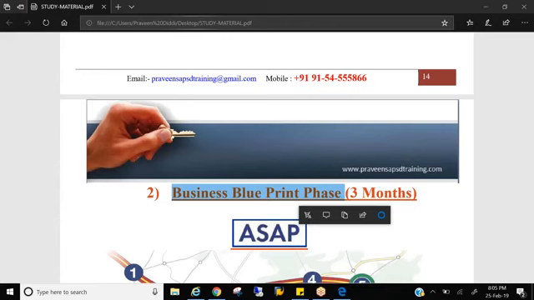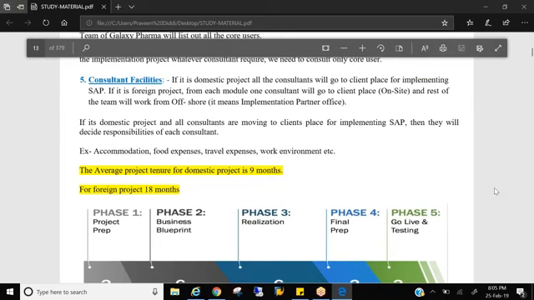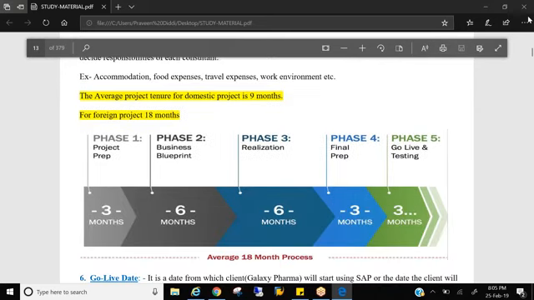So you enter into the business blueprinting phase. You can see here every phase has some timeline. That means an implementation project. SAP also tells you with the SAP methodology in each phase how much time you should be spending, right? So this is the ideal time for an 18-month project. That is project preparation, phase one, 3 months, BBP 6 months, and realization 6 months, and so on.